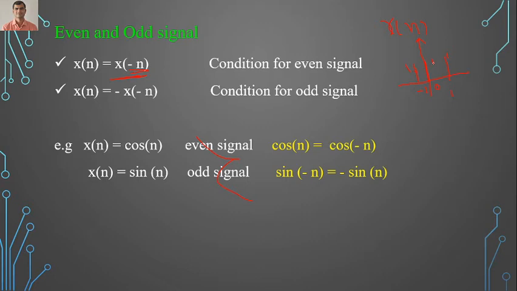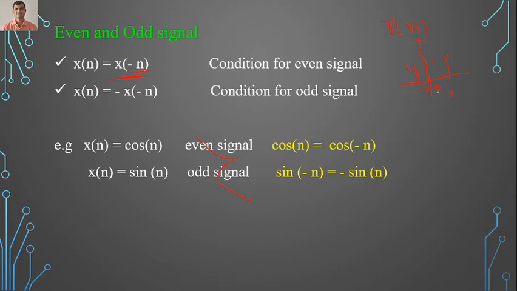So the signal is given like this. Now we have to find whether the given signal is an even or odd signal. What is the condition of an even signal? x of n equals x of minus n. So x of n is given.